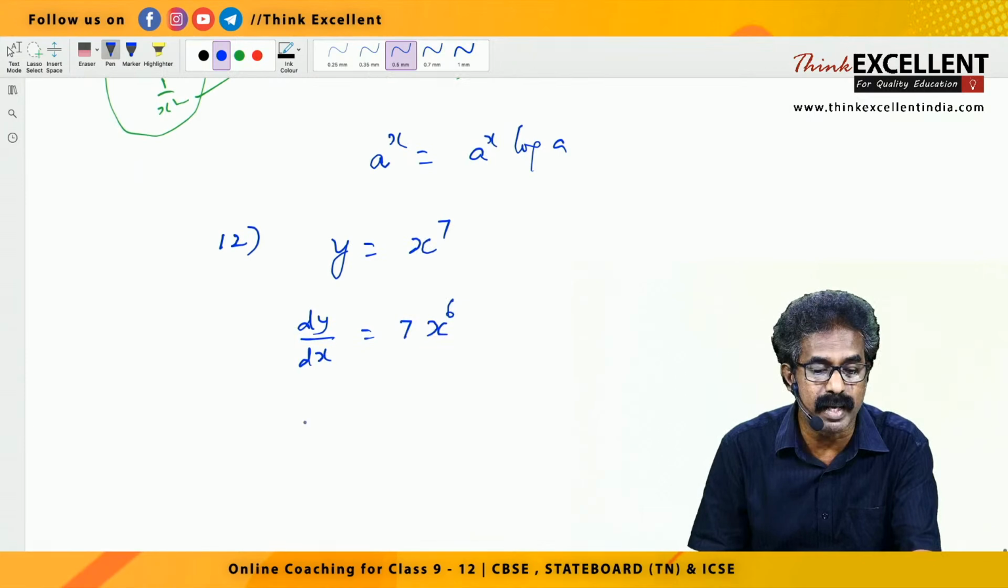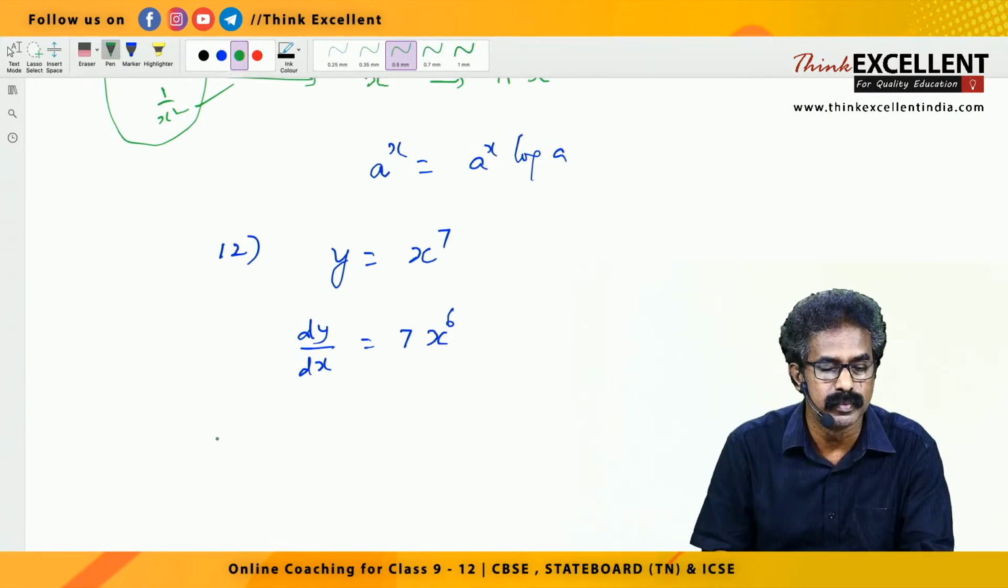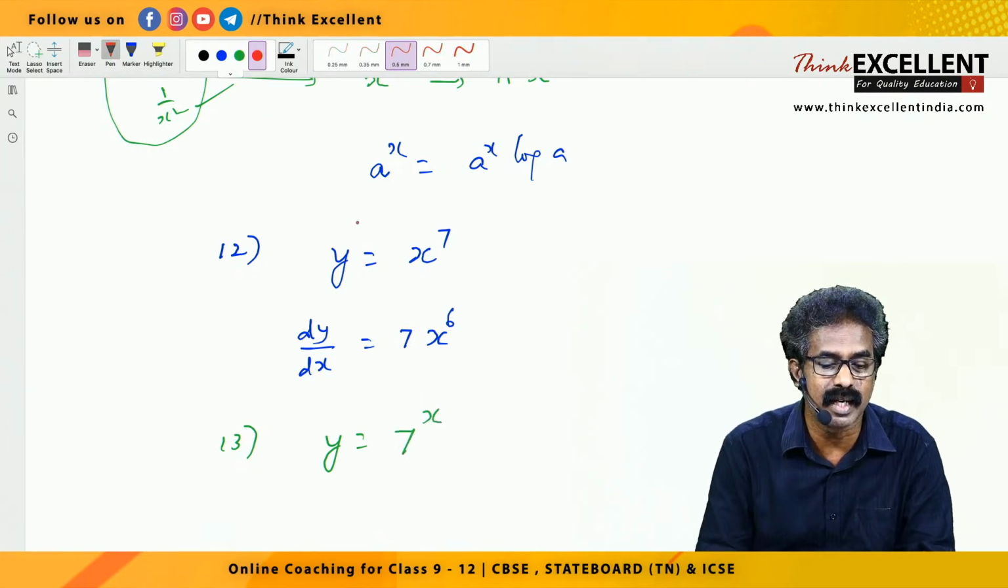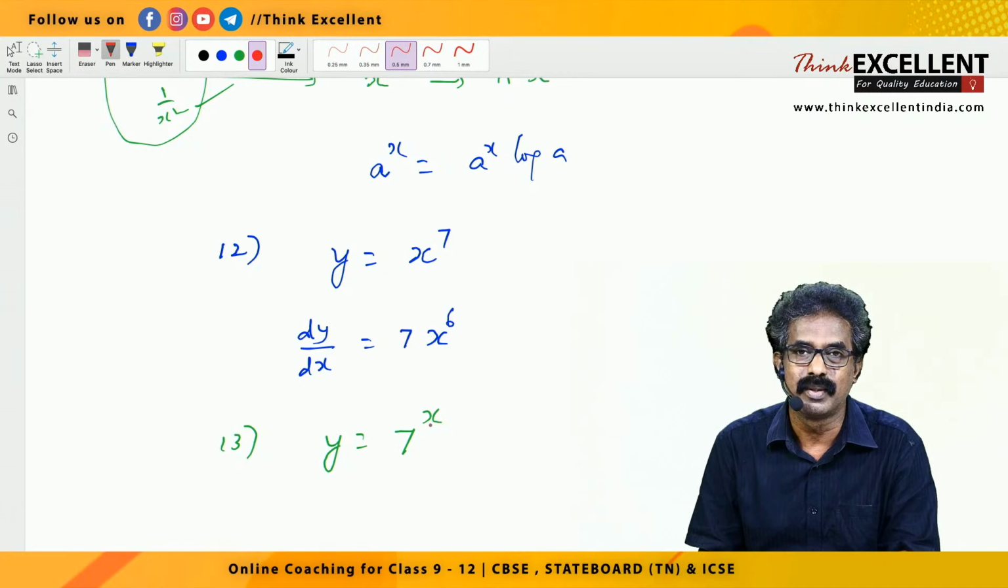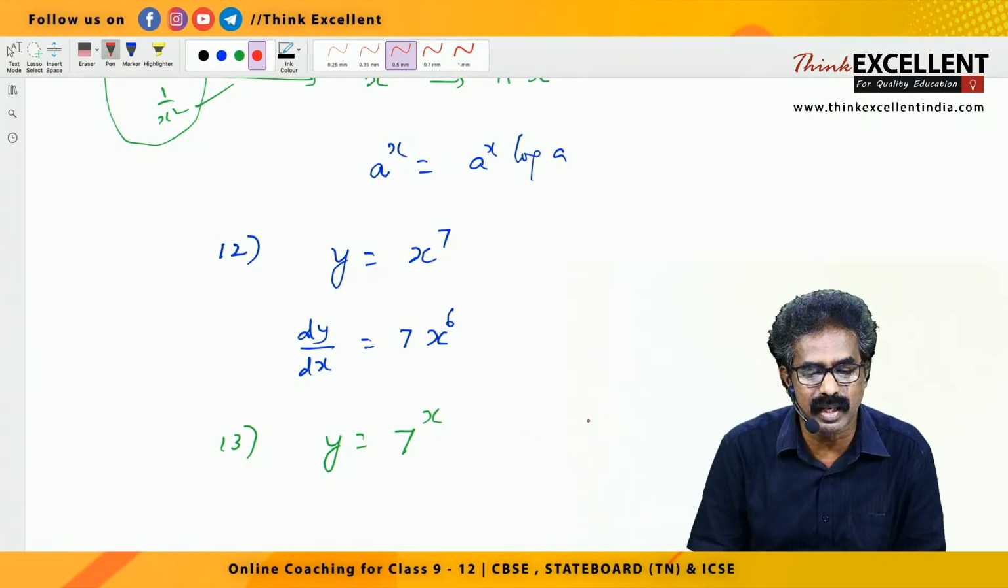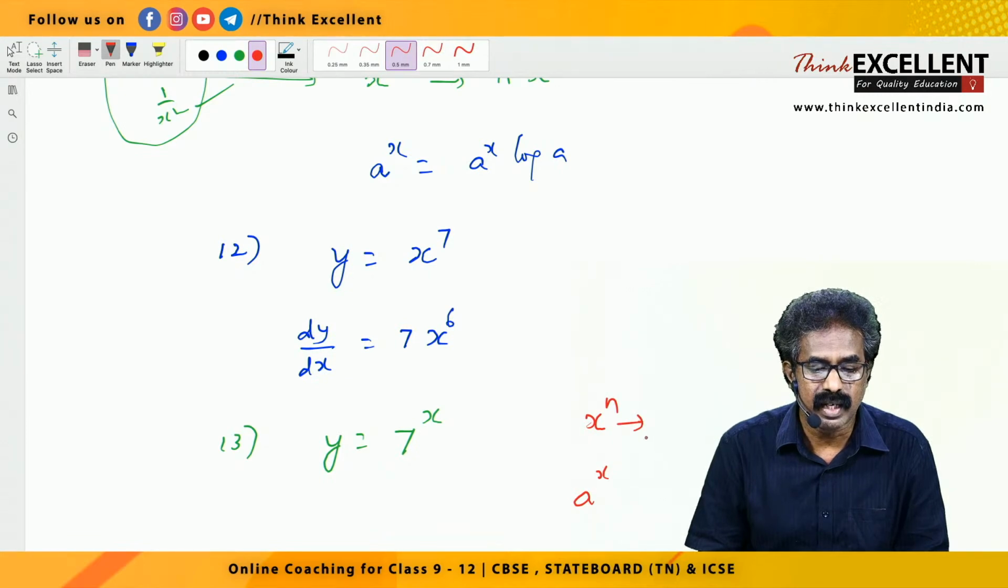But if my question is y equal to, instead of x raised to 7, I am writing 7 raised to x. Can you use that formula? No, this is not of the type x raised to n, so be very careful. So two formulas: one is x raised to n, there is a formula. A raised to x, there is another formula. The x raised to n formula is n into x raised to n minus 1. The a raised to x formula is a raised to x log a.